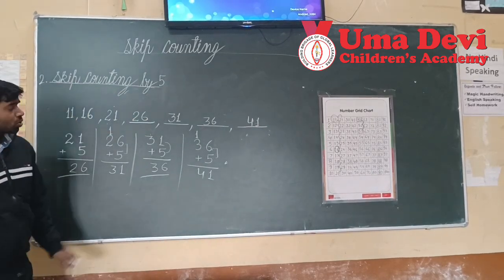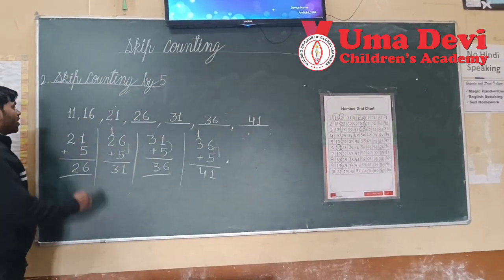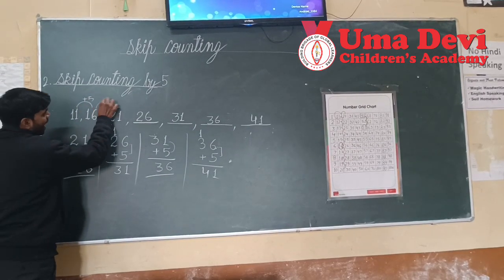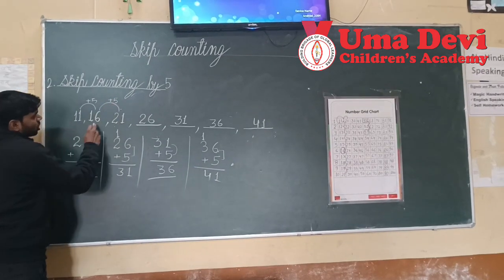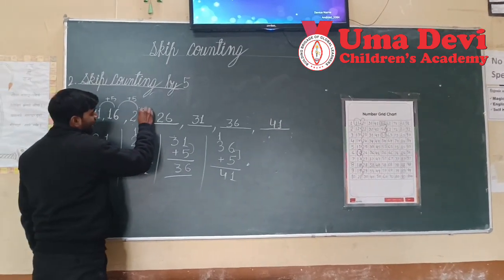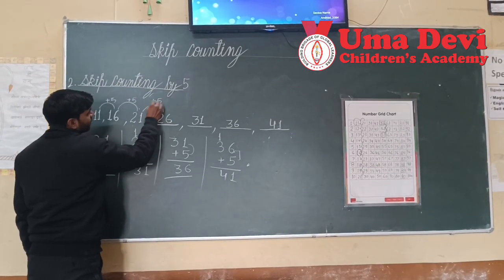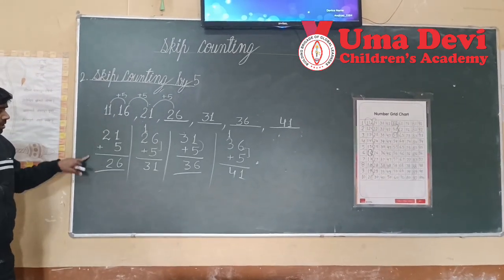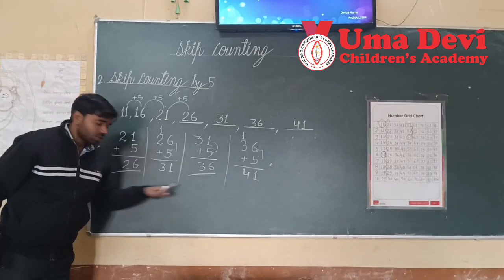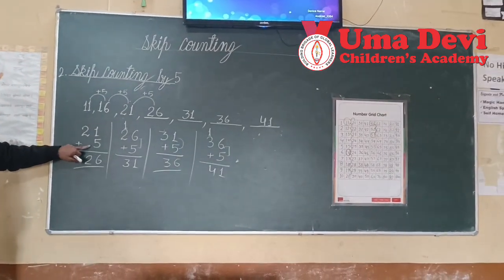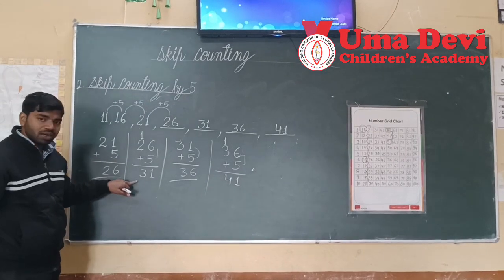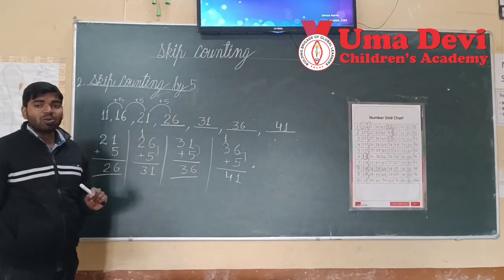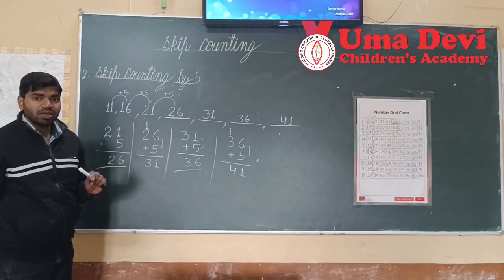You all know addition, so we can use addition here also. Whenever you add 5 to 11, you will get 16. When you add 5 to 16, you will get 21. When you add 5 to 21, you will get 26. We have done these terms in these addition questions. 21 plus 5 is 26, 26 plus 5 is 31, and so on. Like this we can do skip counting by 5. In skip counting by 5, we will add 5 to the number.